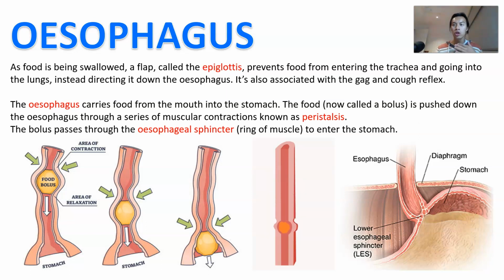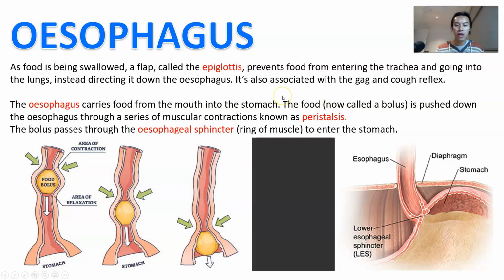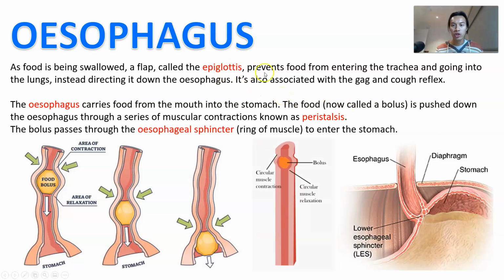And there, just at the top of the esophagus is a little flap called the epiglottis. The epiglottis is going to prevent food from entering into your trachea and going into your lungs. And that's a pretty important process. Otherwise, you choke, and it's often associated with the gag and the cough reflex.